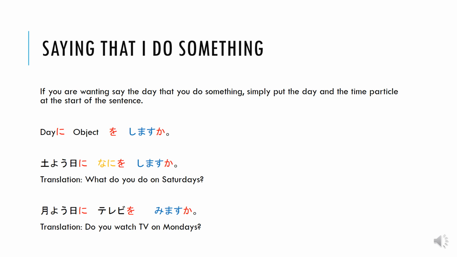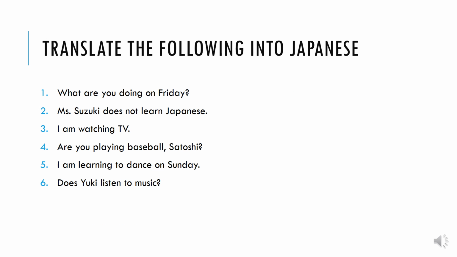If you were wanting to say the day that you do something, simply put the day and the time particle ni at the start of the sentence. So for example, day ni object o shimasu ka is the structure. Two sentences here. Doyobi ni nani o shimasu ka? What do you do on Saturdays? And getsuyobi ni terebi o mimasu ka? Do you watch TV on Mondays? Here are six sentences that I'd like you to try to translate into Japanese.